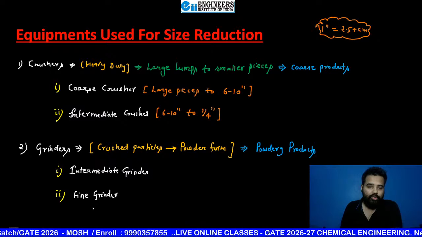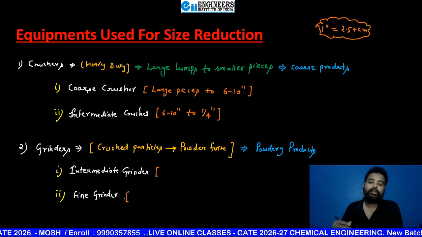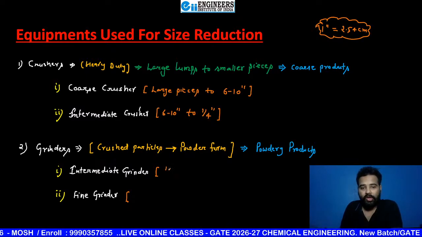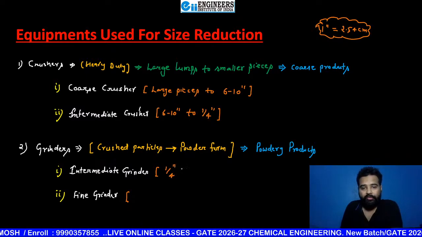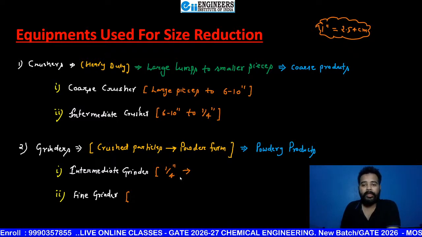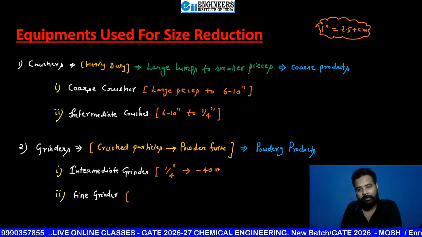Now, as I told you, their feed is crusher's product, and crusher's final product was 1 by 4 inch. So now it is going to take feed of 1 by 4 inch size, and it is going to convert them into a size of minus 40 mesh.